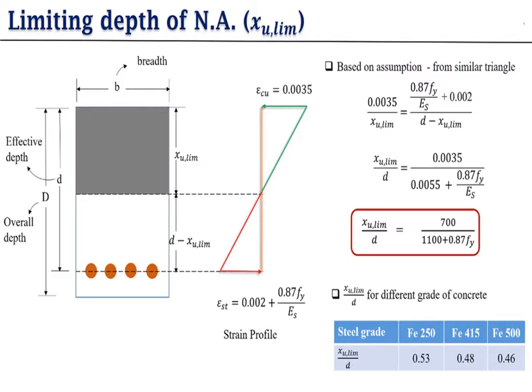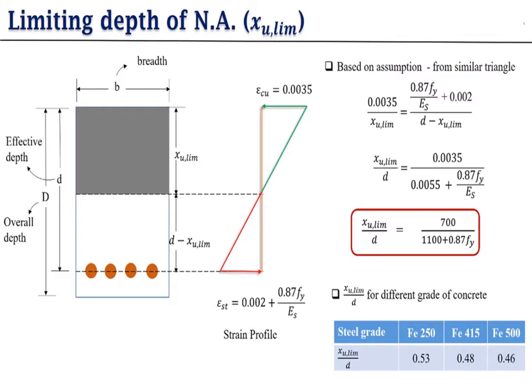With similar triangles, you find the value of Xu limit. So 0.0035 divided by Xu limit equals 0.002 plus 0.87 Fy upon Es divided by D minus Xu limit. By simplifying this equation, we get Xu limit upon D equals 700 upon 1100 plus 0.87 Fy.